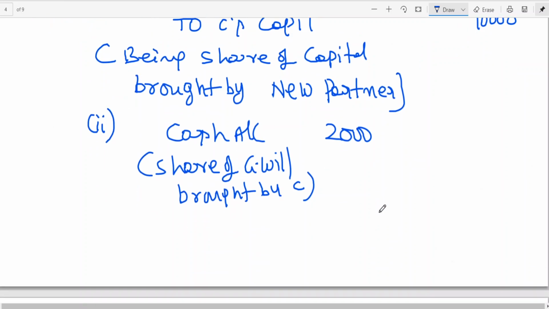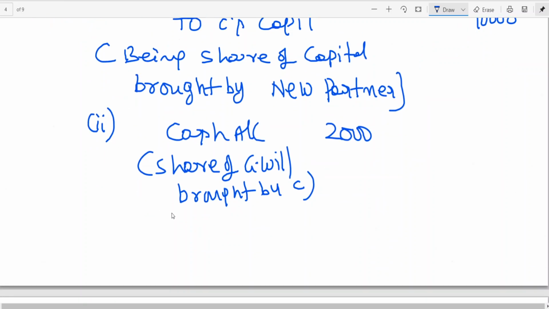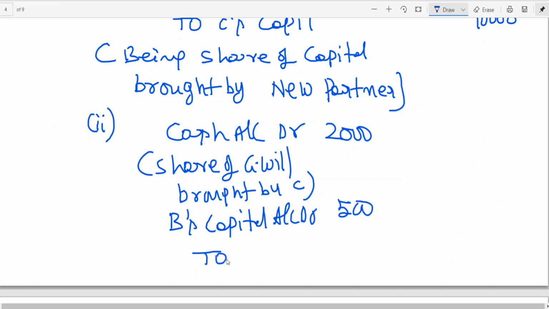And I told you B also should bring because he is also gaining. But since the cash information is not given, we debit which capital? B's capital, Rs 500, and this amount will be given to whom?